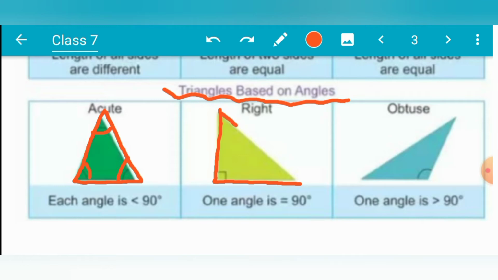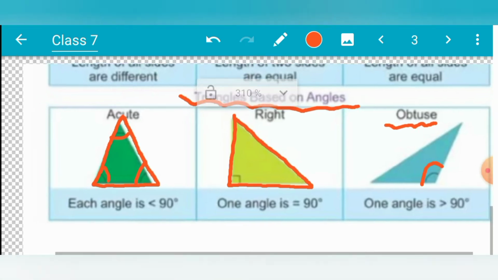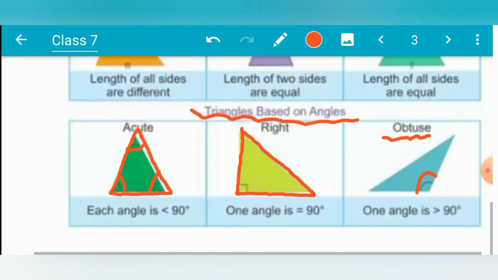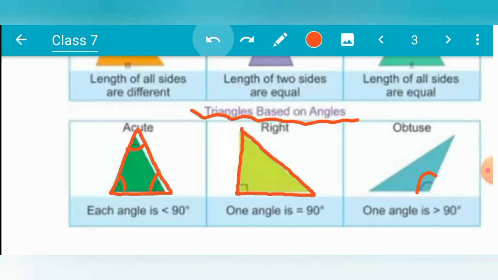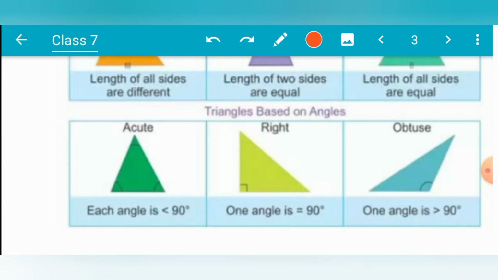And when one angle is more than 90 degrees, the name of this triangle is obtuse angle triangle. So on the basis of the angles, triangles are of three types: acute angle, right angle, and obtuse angle.